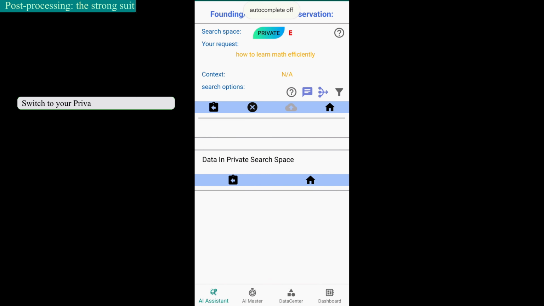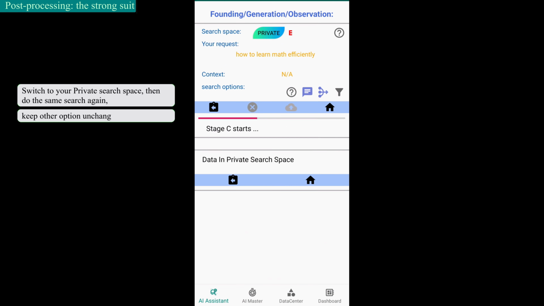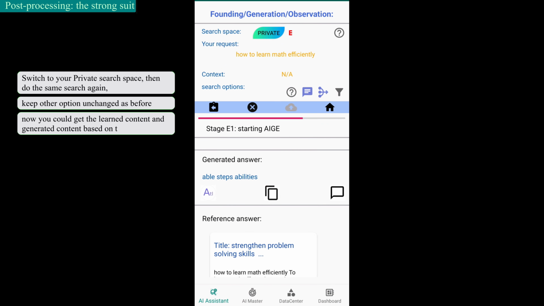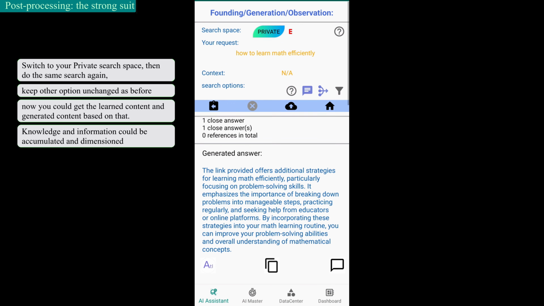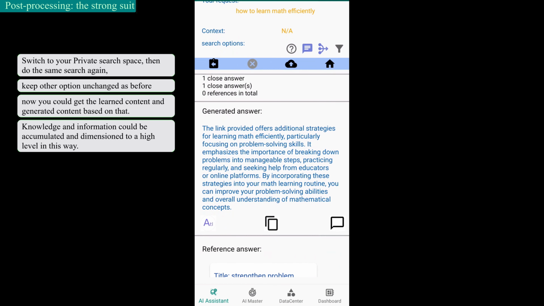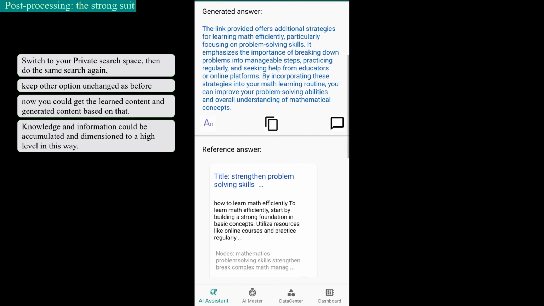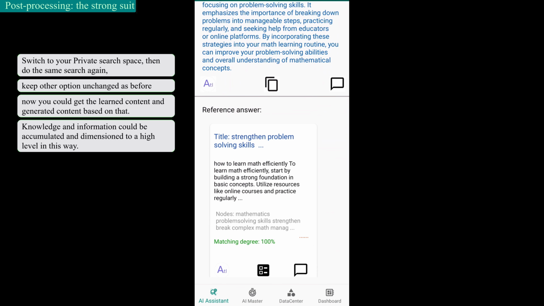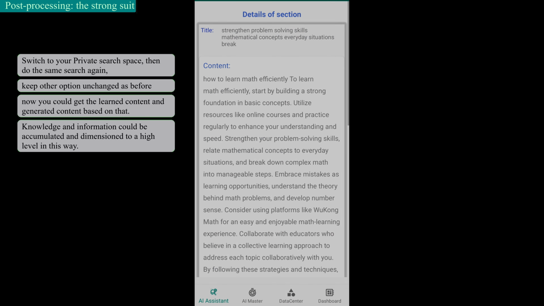Switch to your private search space. Then do the same search again. Keep other options unchanged as before. Now you could get the learned content and generated content based on that. Knowledge and information could be accumulated and developed to a high level in this way.